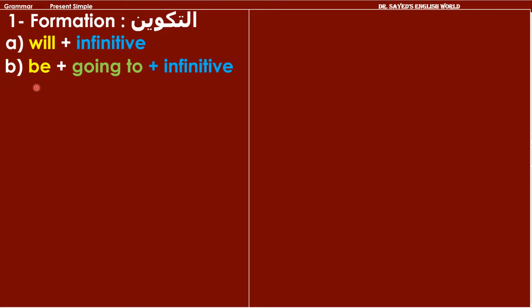And by the way when we say be here we're talking about am, is or are. Okay, so let's start with A, which is will plus the infinitive. Suppose that I have a verb like work and I'd like to use it in a sentence in the future simple.